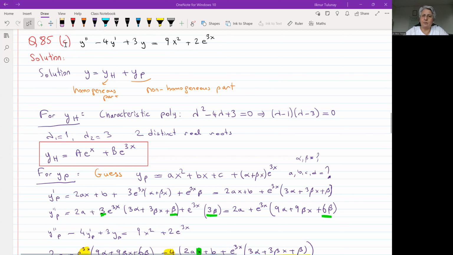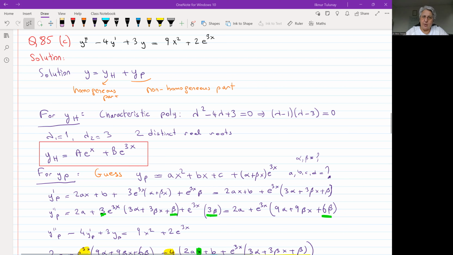The solution of that one, we've done in the previous videos. We know that we need to calculate the homogeneous part, and then we need to compute the non-homogeneous part. The general solution for the whole equation will be the homogeneous part plus the non-homogeneous part. So that's the structure. For the homogeneous part, we will set the left-hand side of this equation equal to 0, find the characteristic polynomial, find the roots of it, and apply the formula that is given in the theory for the solution.